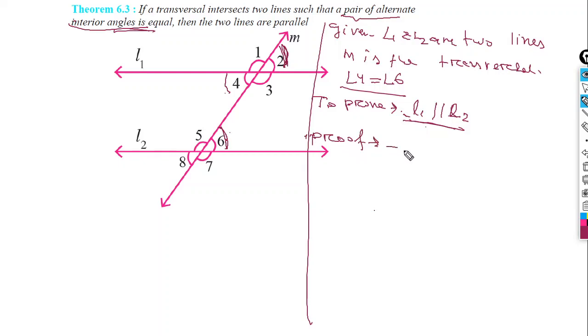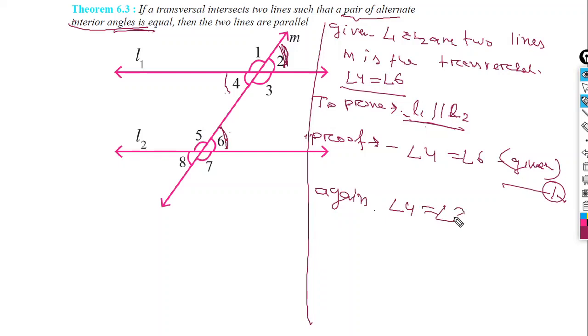Proof. First, what is given? Let's write it. Angle 4 is equal to angle 6. Write it as given, and write it as statement 1. Okay. Now again, you see angle 4 is equal to angle 2. Why? Write it as statement 2 and give the reason: because vertically opposite angles.